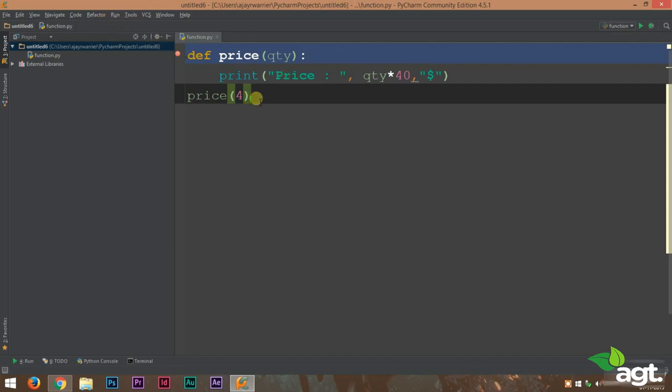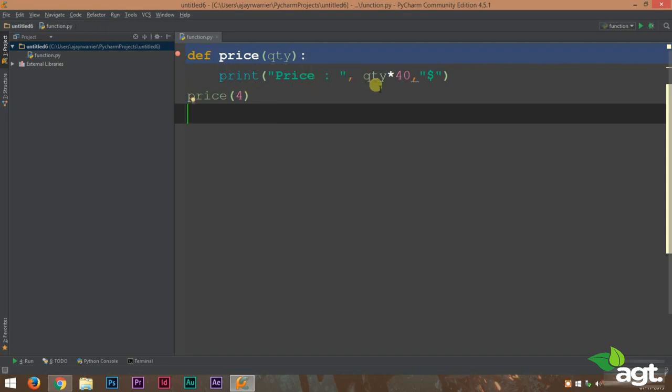Great, right? We have written a very small program for that. We have defined a function, price, and it receives in a variable qty, and it will print qty into 40, which 40 is the price for one game, one copy. So in this case the user has entered 4, so he will get something like this. Price is $160.